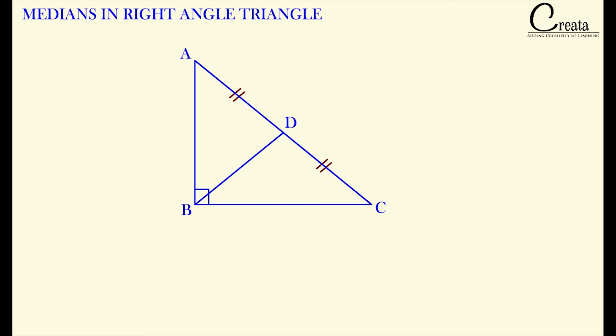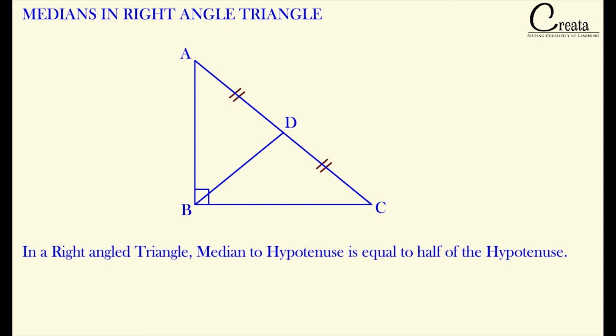As per the property, the median to the hypotenuse, that is the median BD, is equal to half of the hypotenuse. As per this property, BD is equal to half of AC. If we take any median in a right angle triangle which is connecting with the hypotenuse, that median is equal to half of the hypotenuse. So we can say BD is equal to half of AC, which is further equal to CD, which is equal to AD. So we can also say AD is equal to BD is equal to CD.